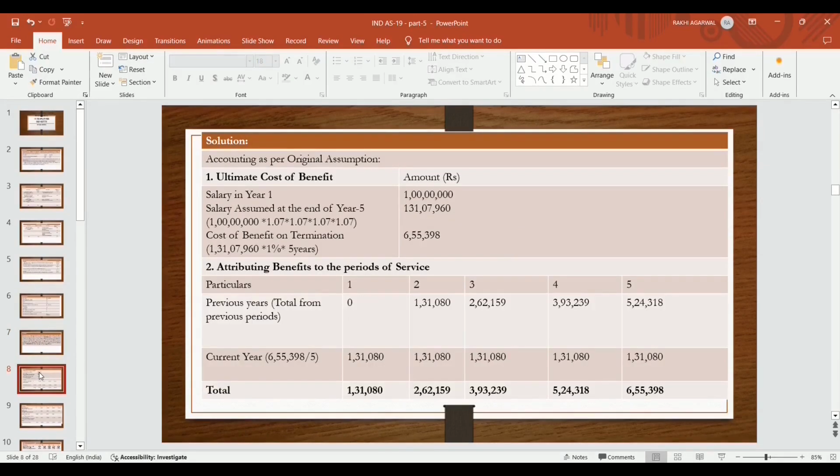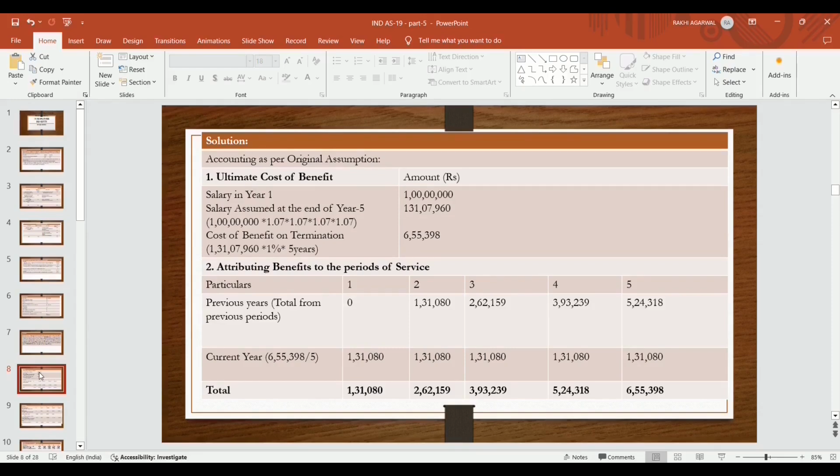Discuss. So accounting as per the original assumption. Pehle aap ultimate cost of benefit nikaloge kaise? Salary in year 1 becomes 1 crore. Salary assumed at the end of year 5, 7% karke increment hoga. Salary assumed at the end of year 5 becomes 1 crore multiplied by 1.07 into 1.07 into 1.07 multiplied by 1.07. So it becomes 1 crore 31 lakhs 7,960. Cost of benefits on termination 1 crore 31 lakhs 7,960.